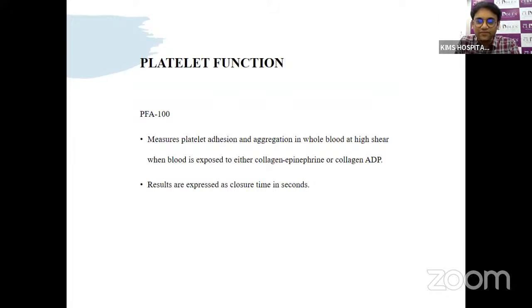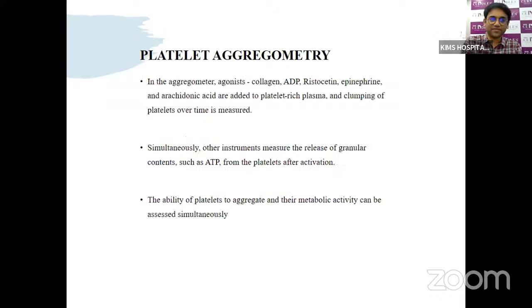Then we can see the function of the platelet by the PFA. Here they measure platelet adhesion and aggregation in whole blood at a high shear, when the platelet is exposed to either collagen-epinephrine or collagen-ADP. Based upon the closure of the tube, they measure the closure times. If there is a prolonged closure time, it indicates that the platelet function is not good. If the closure time is normal, that indicates that the platelet function is good. This is the PFA-100 analyzer.